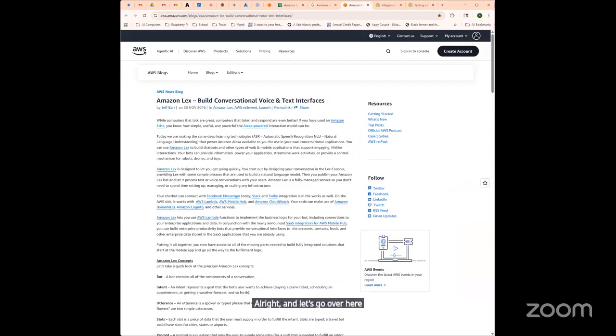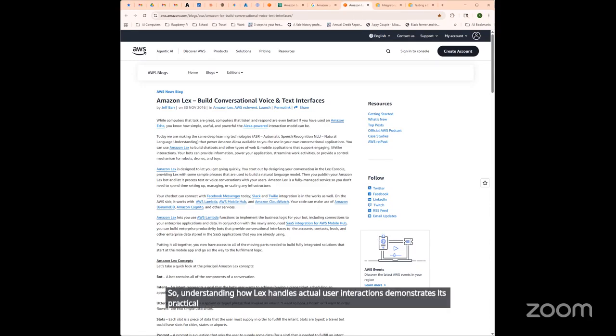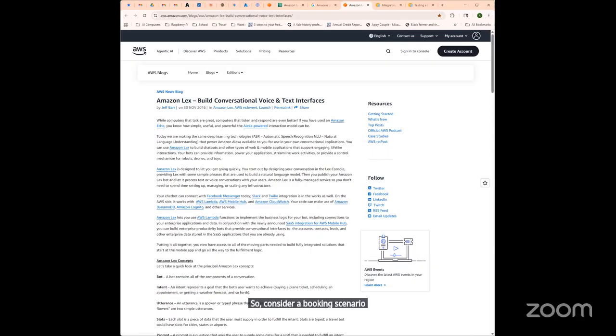All right, let's go over here. So the conversation flow. Understanding how Lex handles actual user interactions demonstrates its practical capabilities. Consider a booking scenario like this. If I'm the user, I say, hey, book a hotel in Seattle for 3 nights starting August 2nd.